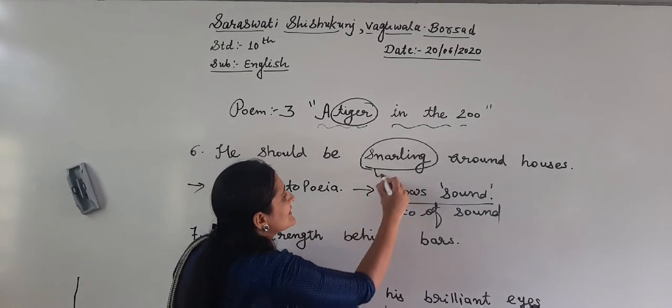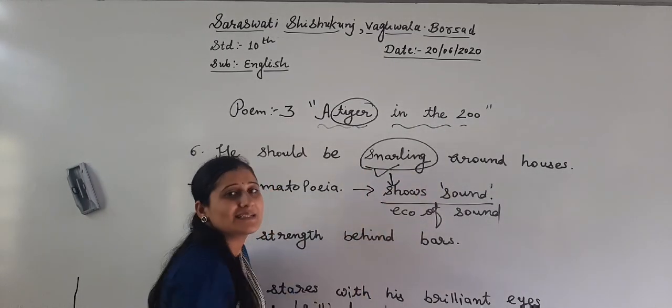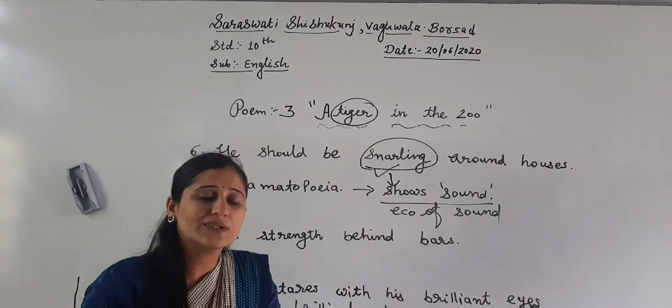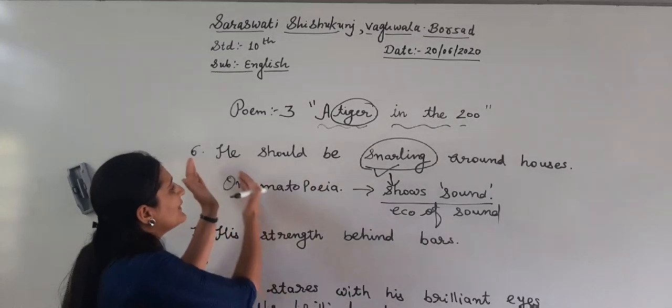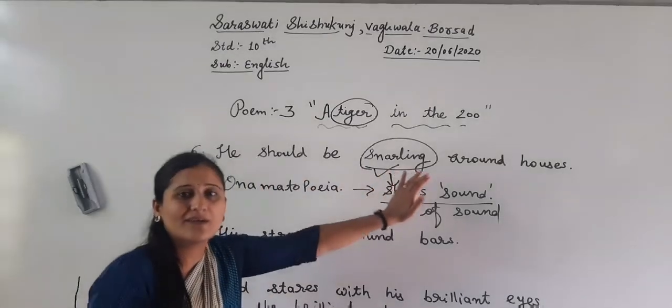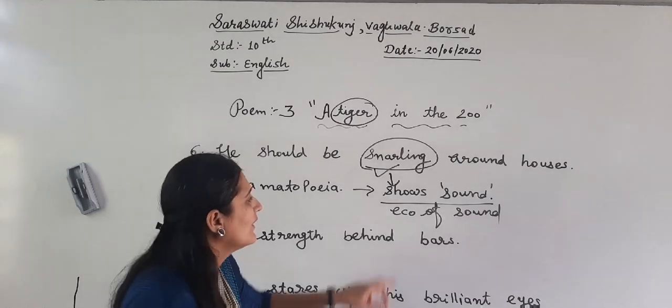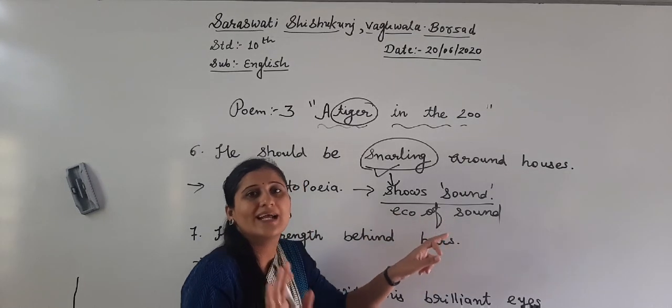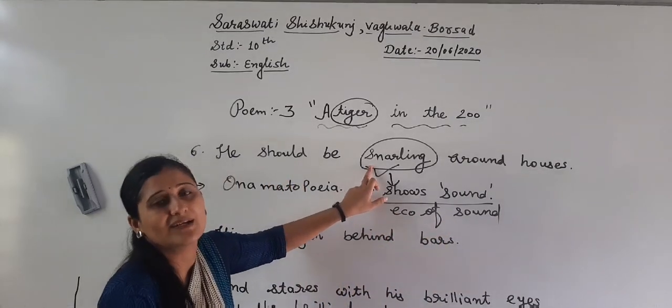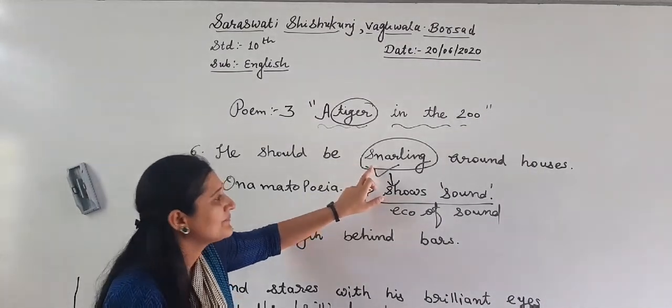So this word shows sound. Keep in mind, when you read the line, any word that shows sound or echo of sound is onomatopoeia.